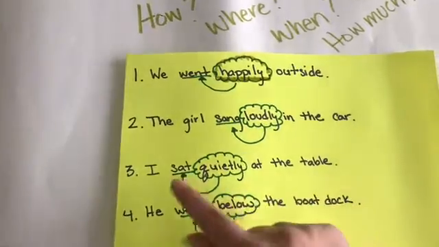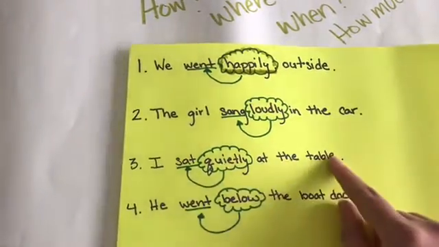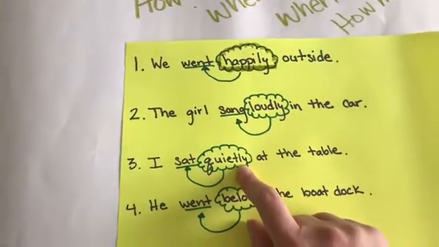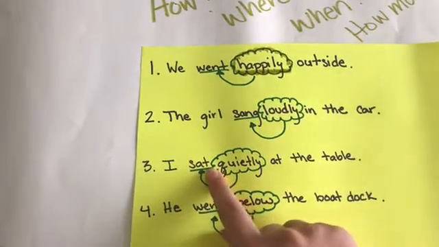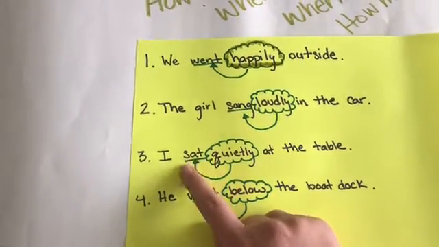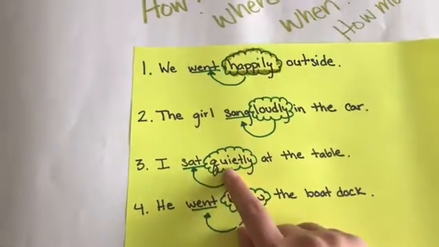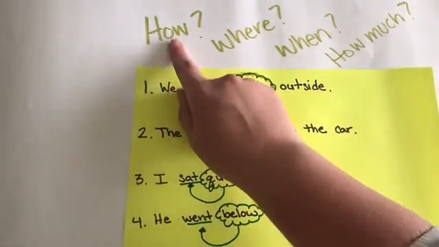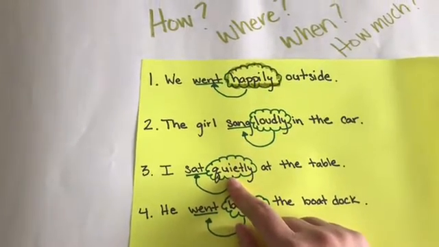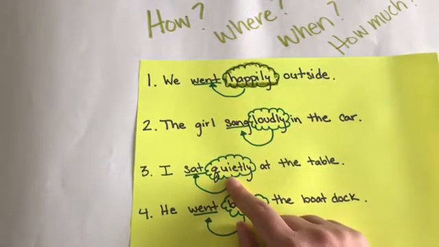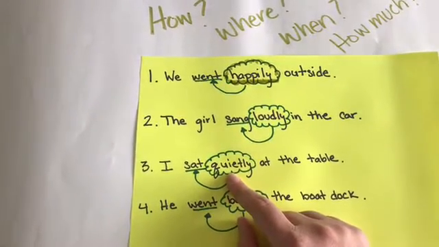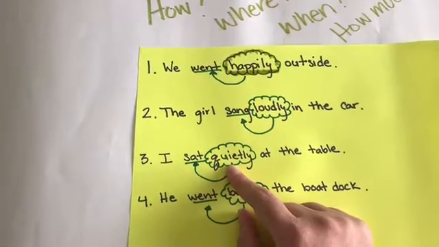Number 3 says, I sat quietly at the table. Again, there's my ly. An adverb usually ends in ly. And sat is my verb. It's my action. Remember, a verb is an action word. So I sat, and quietly tells how I sat. If it says, I sat softly, that would be another one. I sat hard. I sat... Can you guys think of anything else?